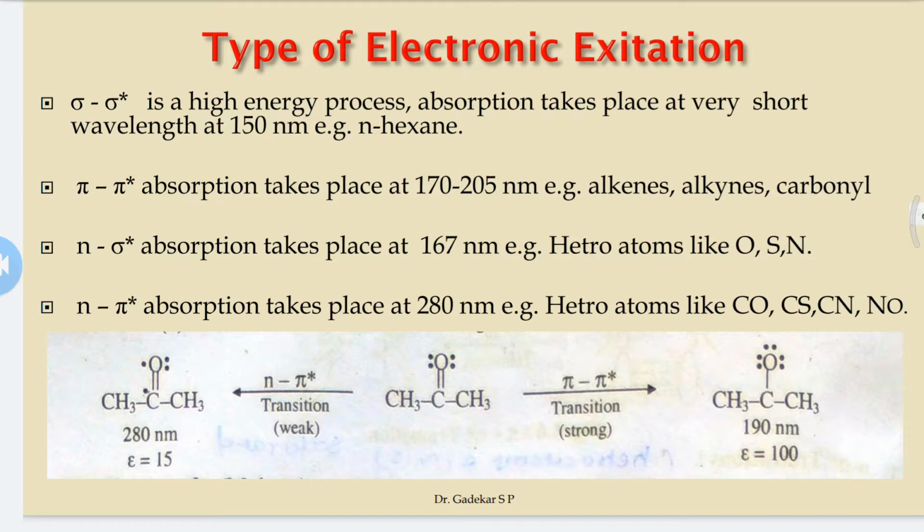That's why in these carbonyl-containing compounds n to pi star absorption takes place.